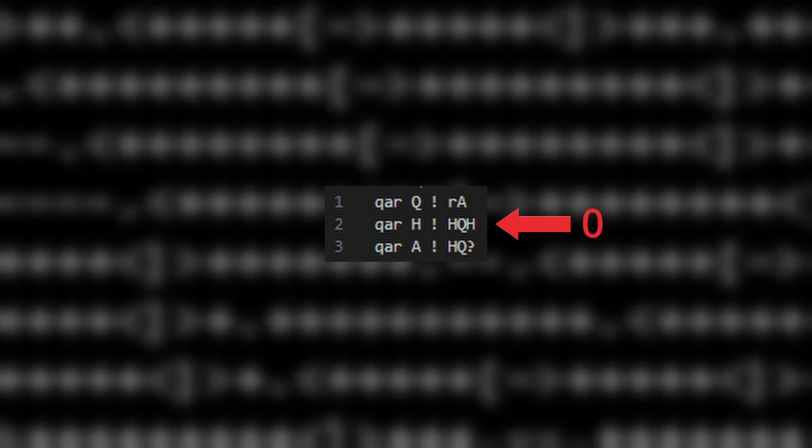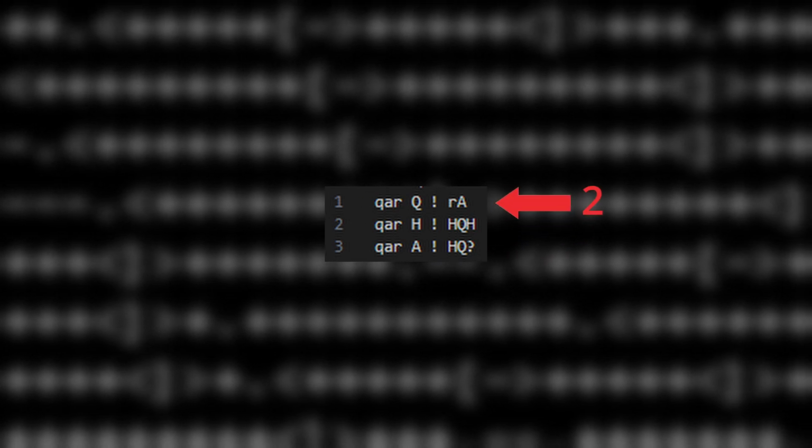To find the index of the variable, look at how many variables there are before the one you are printing. To print the first variable in a script, put an uppercase Q, as there are no variables before it.